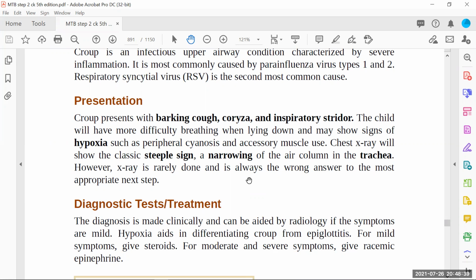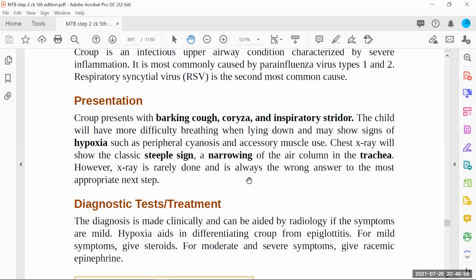Hypoxia aids in differentiating croup from epiglottitis. Of course, hypoxia is there, especially you can appreciate with the help of this peripheral cyanosis. If you can see peripheral cyanosis in the baby, you can say hypoxia is there, and that is going to differentiate from epiglottitis. You will see epiglottitis after this one.